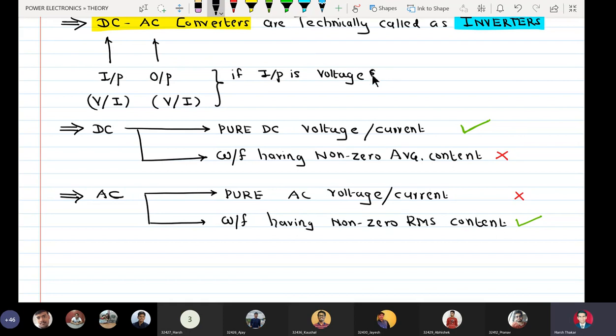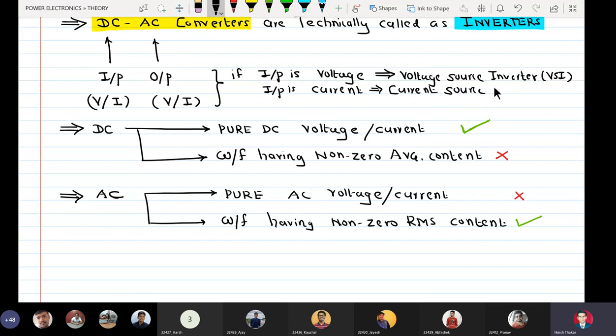One more point here is, if my input is a voltage, it is called a voltage source inverter, or VSI. And if my input is a current, it is called a current source inverter, CSI.